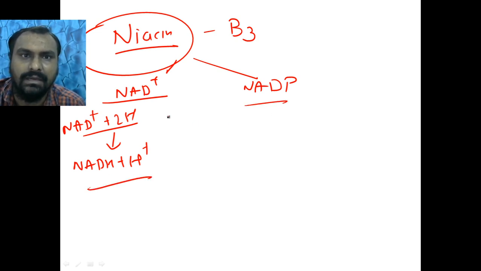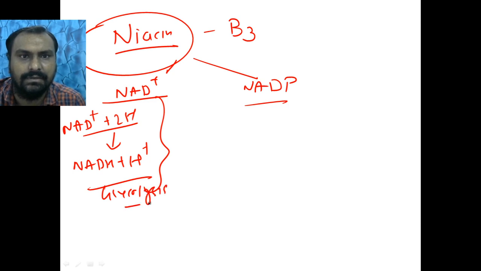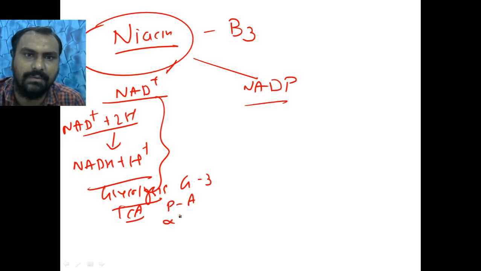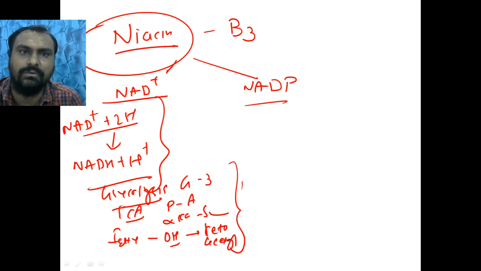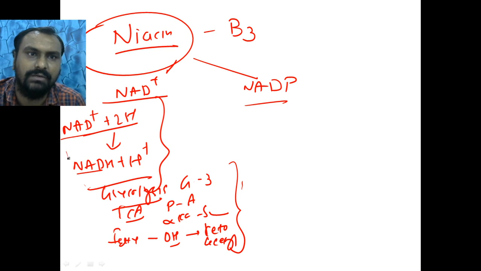The reactions are in glycolysis, glyceraldehyde 3-phosphate to 1,3-bisphosphoglycerate; in the TCA cycle, pyruvate to acetyl-CoA, alpha ketoglutarate to succinyl-CoA; and in fatty acid oxidation, hydroxyacyl CoA to ketoacyl CoA, the third step. Glutamate to alpha ketoglutarate also requires the conversion of NAD to NADH.